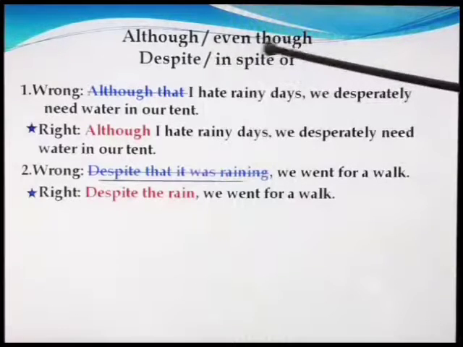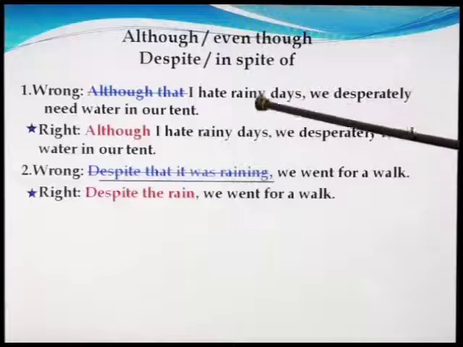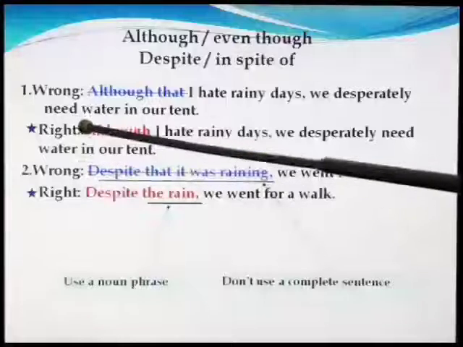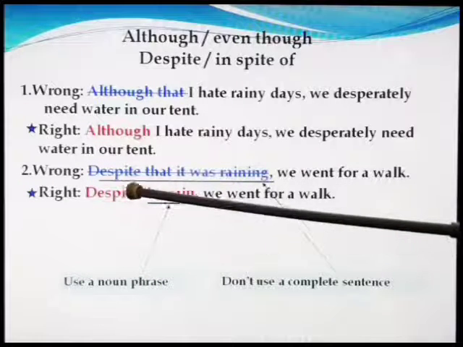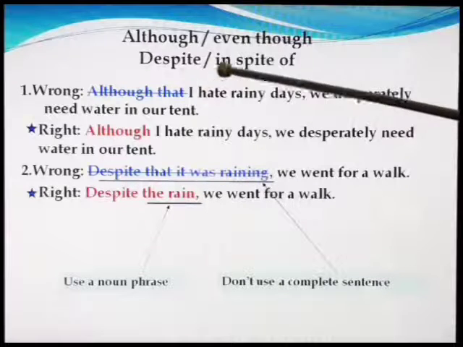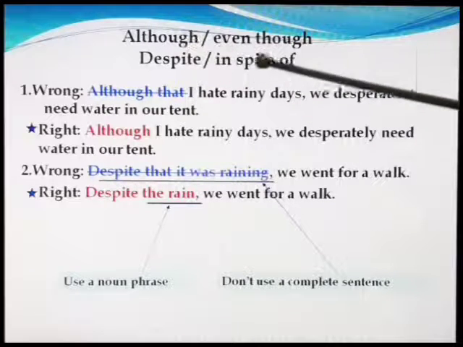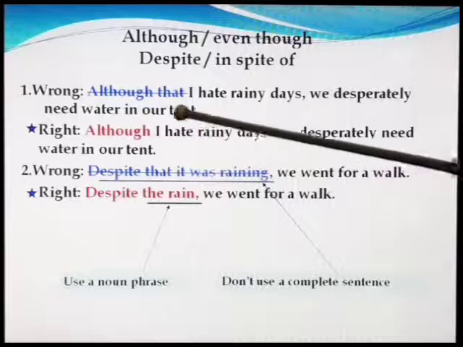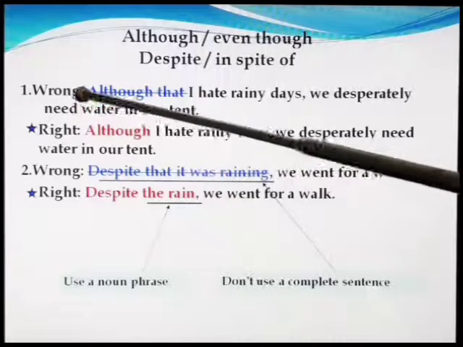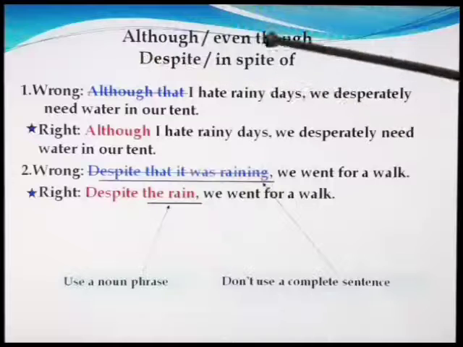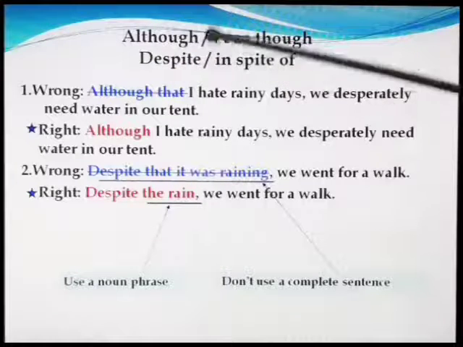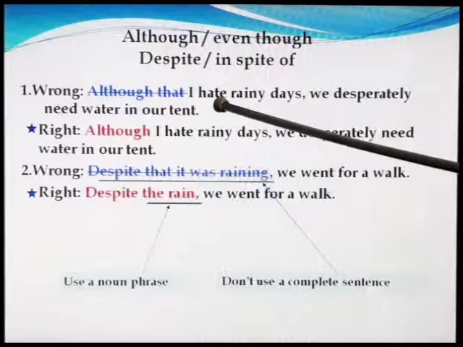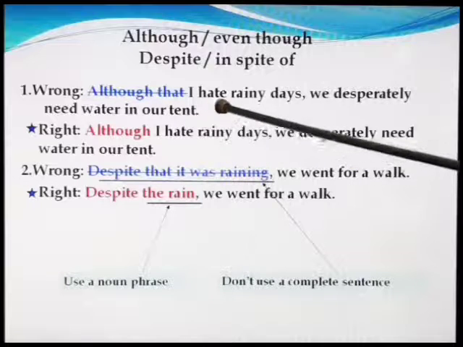Although, even though, despite, in spite of. Here we can see two wrong sentences and two right sentences. Dear students, if we use although, even though, despite or in spite of as a linker or connector in a sentence, we have to follow some particular rules.